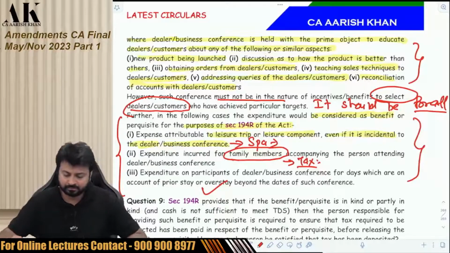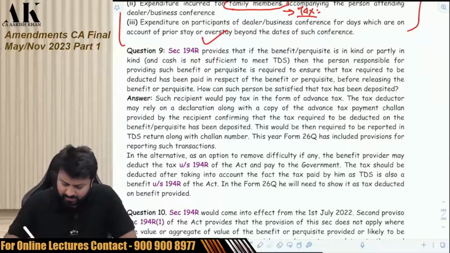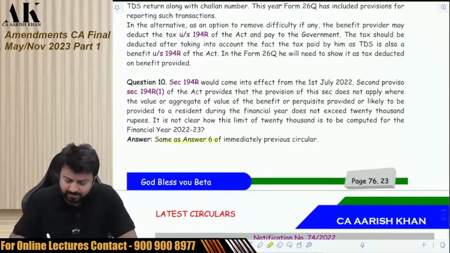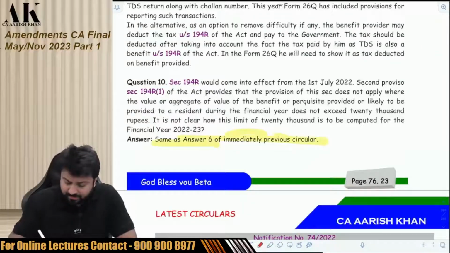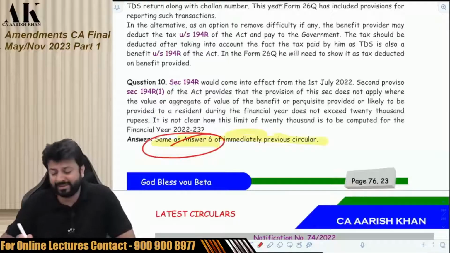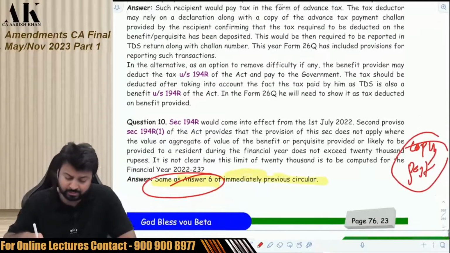Okay. Question number 9 is very simple, which I have already explained you earlier. And question number 10 is similar to question number 6 of the previous question. If you see question number 6 of the previous question, it will be exactly copy paste. I may not have to speak that. But yes, question number 9 I'll speak.